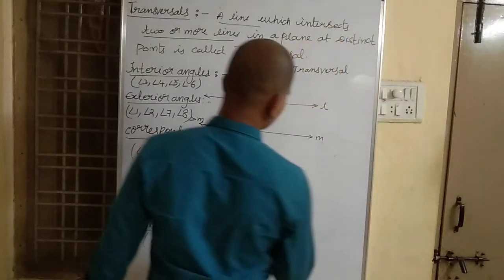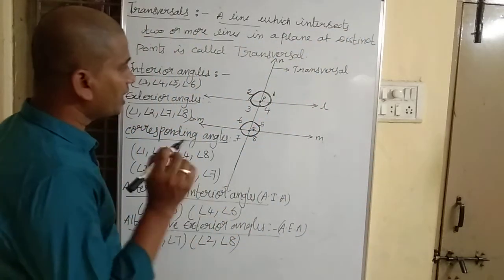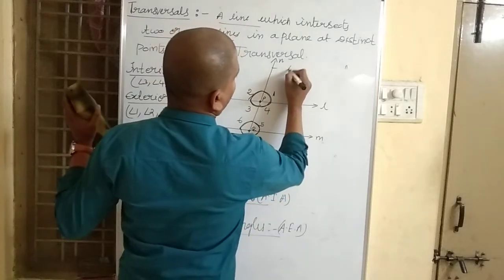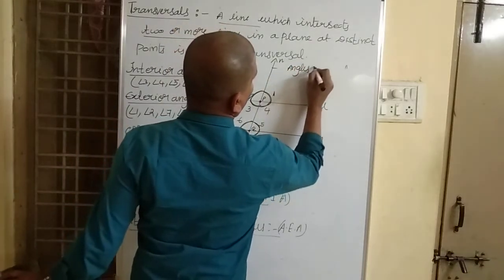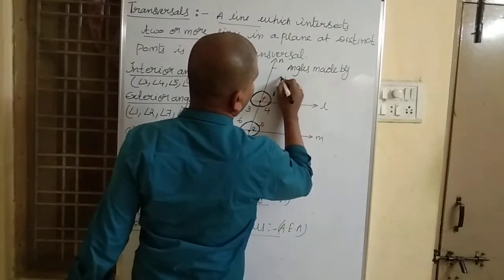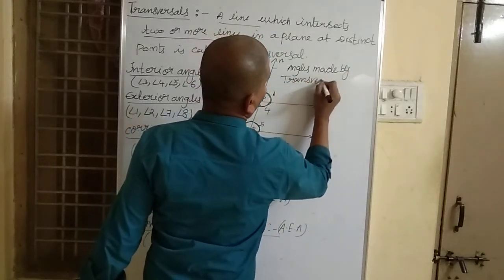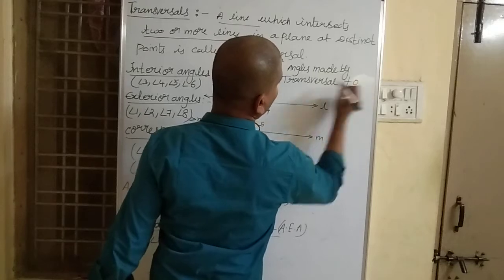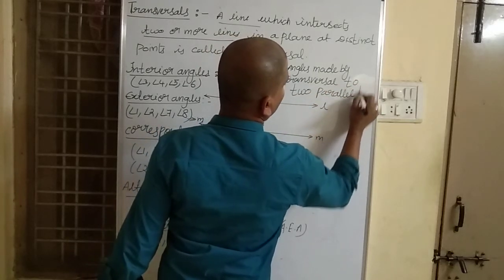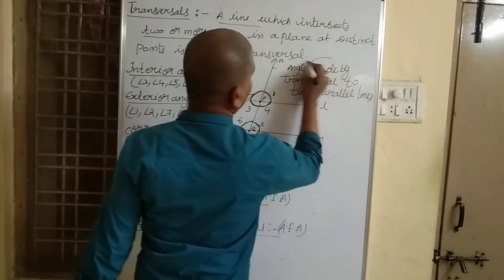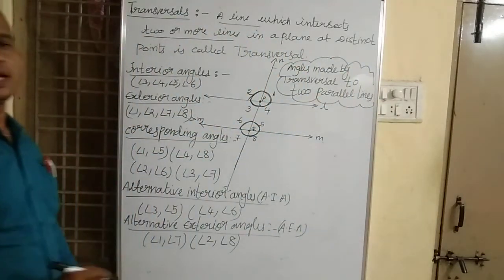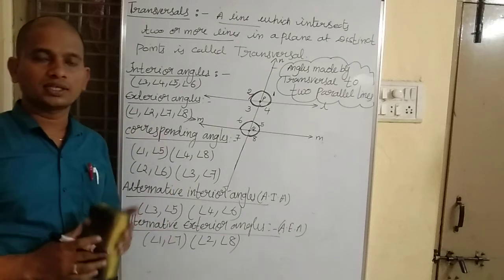Angles made by transversal to two parallel lines.